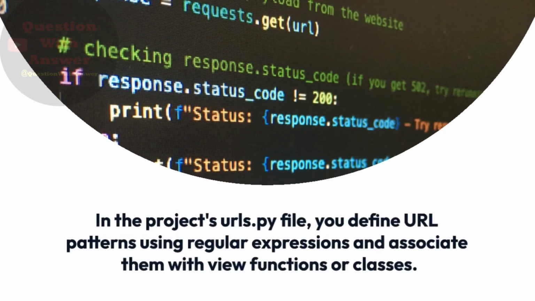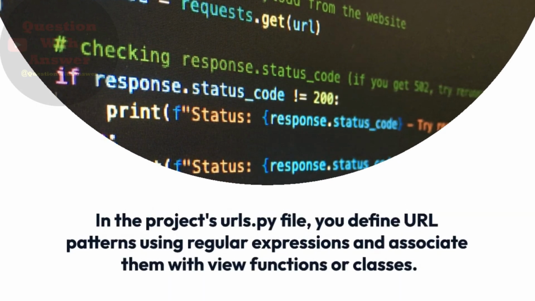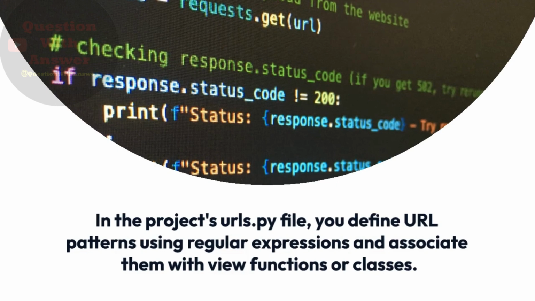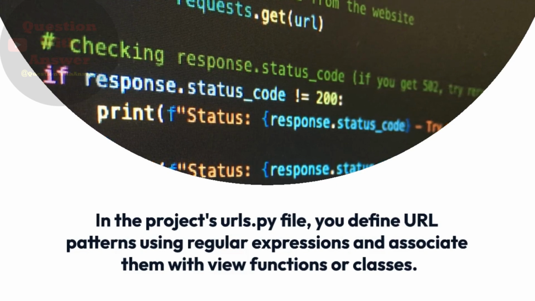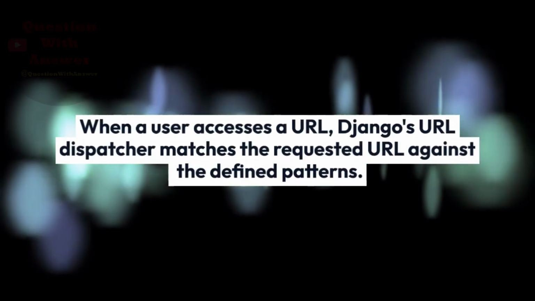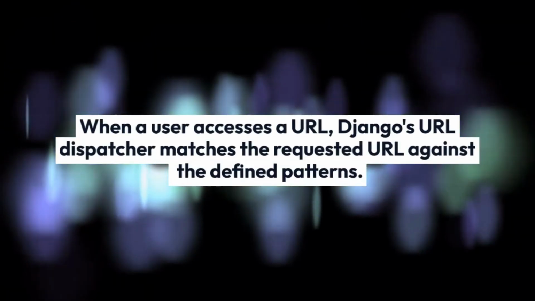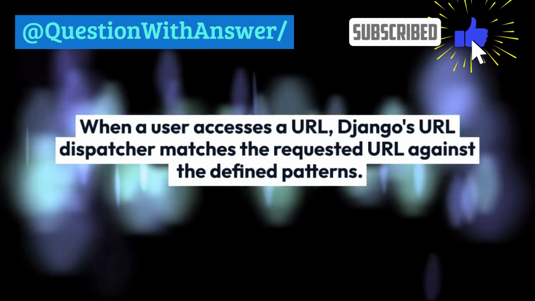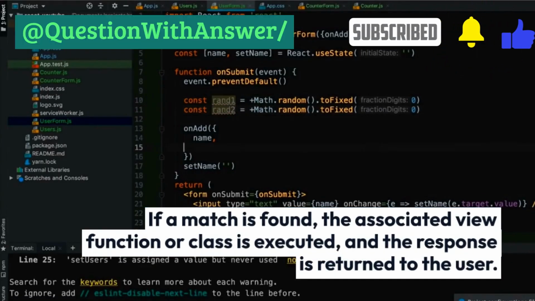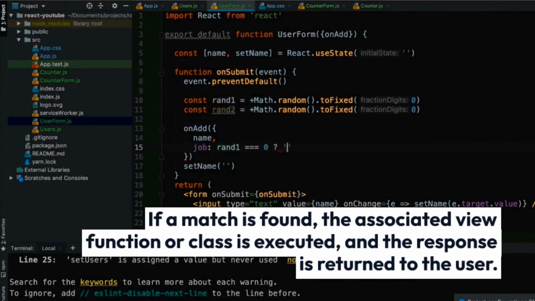In the project's urls.py file, you define URL patterns using regular expressions and associate them with view functions or classes. When a user accesses a URL, Django's URL dispatcher matches the requested URL against the defined patterns. If a match is found, the associated view function or class is executed, and the response is returned to the user.